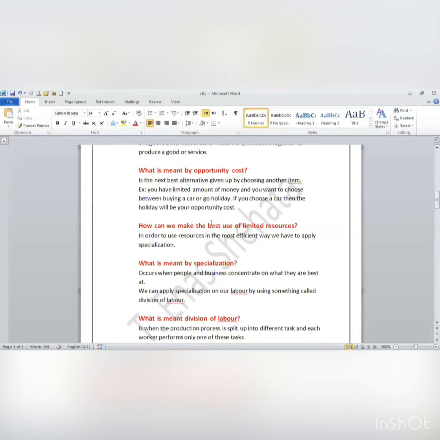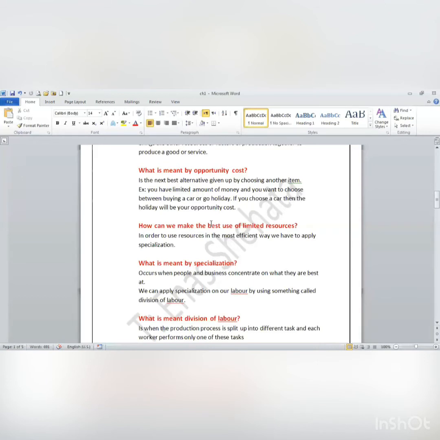Now, they decide what they're going to produce and they know what factors of production they need. Now, they want to use these factors of production in the best way. They want to use their limited resources in the best way. How will they make use of these resources in the best way? They have to apply a concept which is called specialization. What is specialization? Specialization is to concentrate on what you are best at.